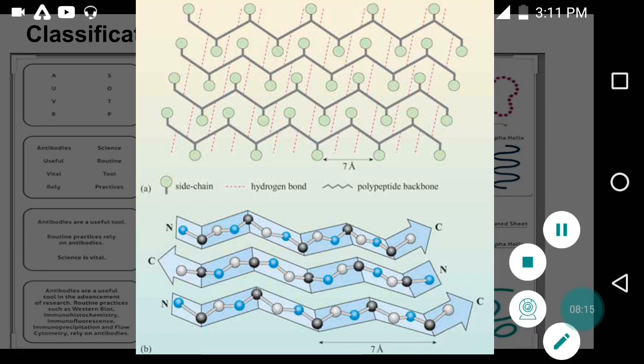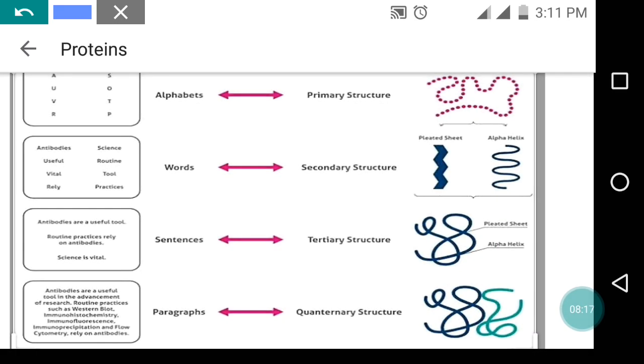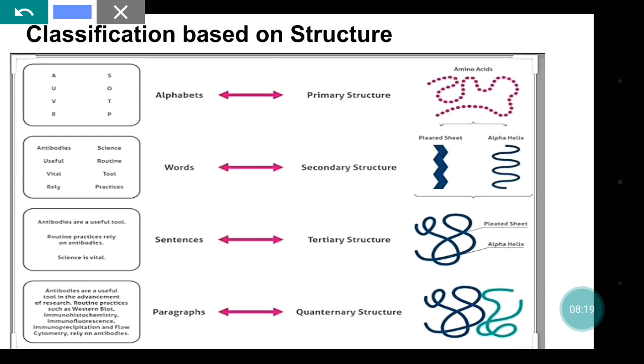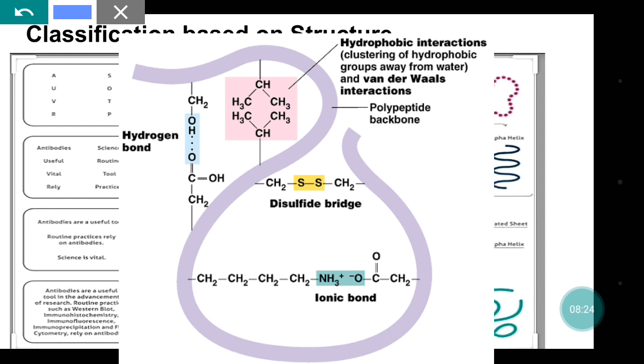Tertiary structure will gain the three-dimensional conformation, and here many different bonds are found, and it will have the active sites too. So it is the functional structure, tertiary structure.